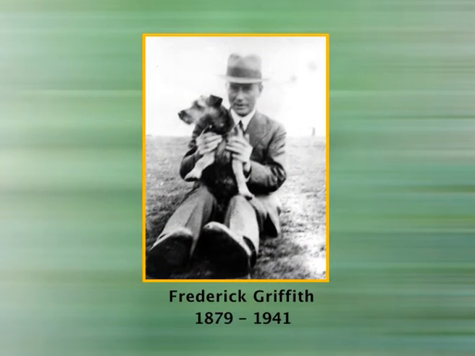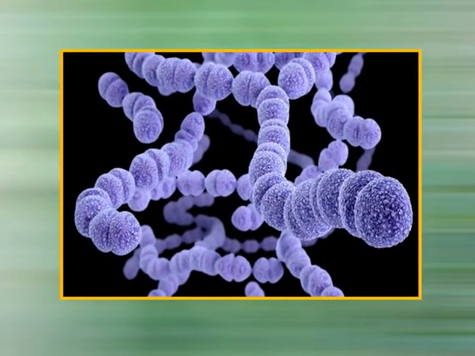In 1928, Frederick Griffith performed experiments that provided evidence that genetic material is a specific molecule. Griffith was trying to find a vaccine against Streptococcus pneumoniae, a bacterium that causes pneumonia in mammals. He knew that there were two distinguishable strains of pneumococcus.